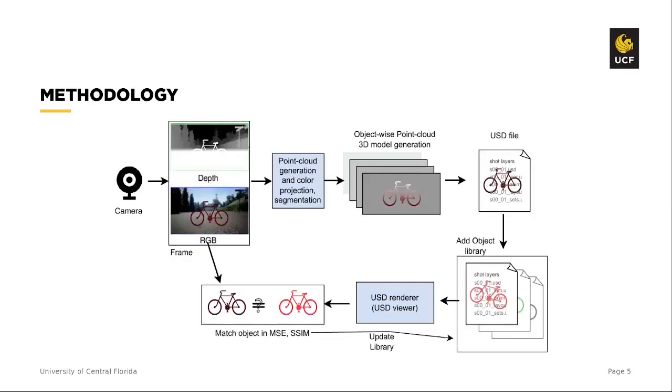Here we can see the RGB and depth data are acquired from an image source. This input neural RGBD image is then converted to point cloud data. The objects of interest are then searched and segmented within the point cloud data, resulting in point clouds of different identified objects. Then the point clouds of the objects are replaced with 3D symbolic mesh data, which can be stored side by side with the background point cloud in the USD format.